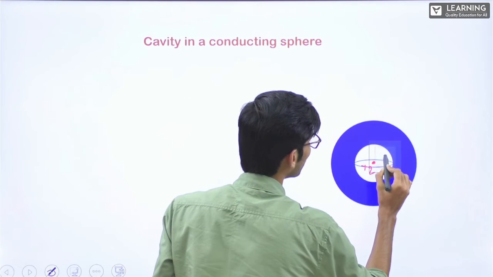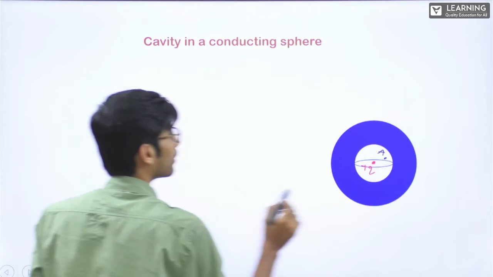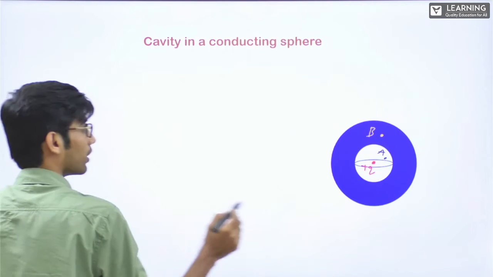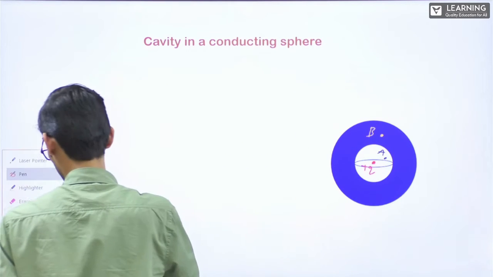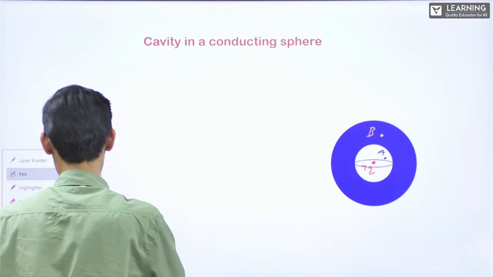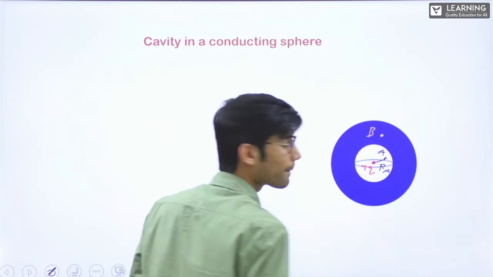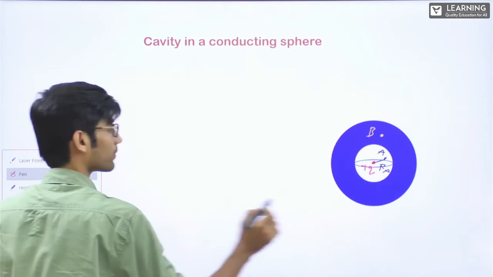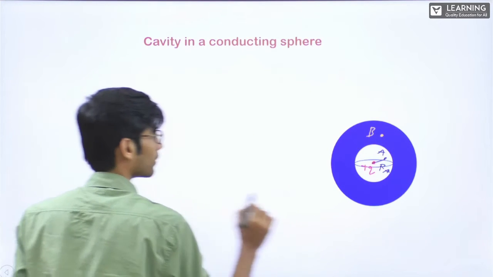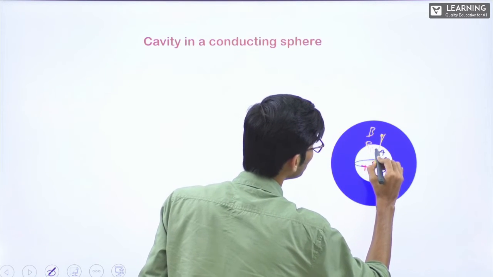This is point A, at distance RA. This is point B, at distance RB.